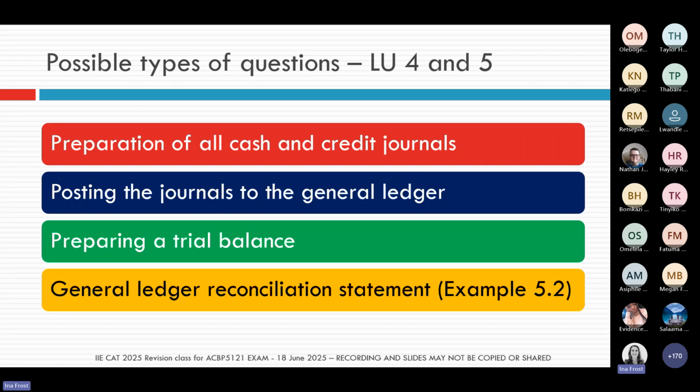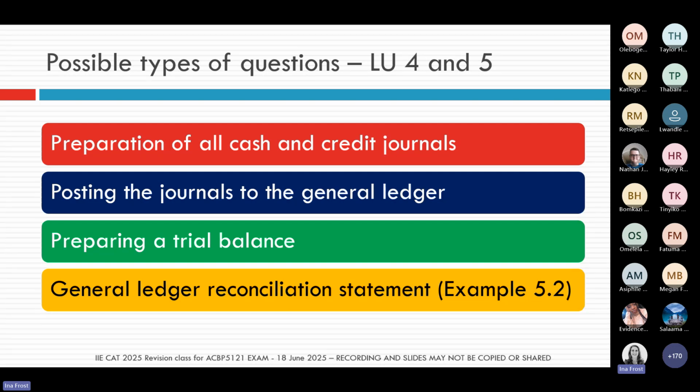And then the last topic out of these learning units that we haven't looked at today is the general ledger reconciliation statement. Remember, right there at the end of Learning Unit 5, there's example 5.2, and I think question 5.6, that shows you what we are going to do if the trial balance doesn't balance.